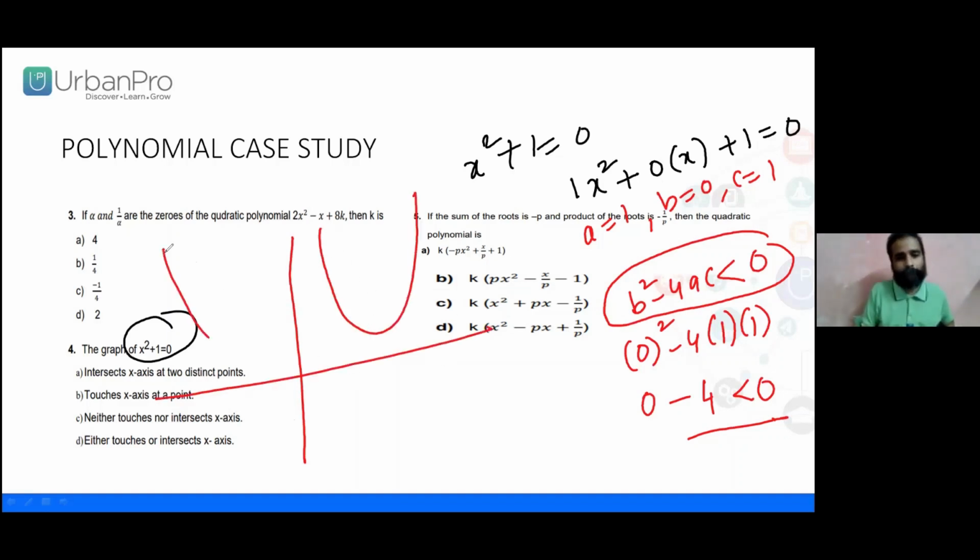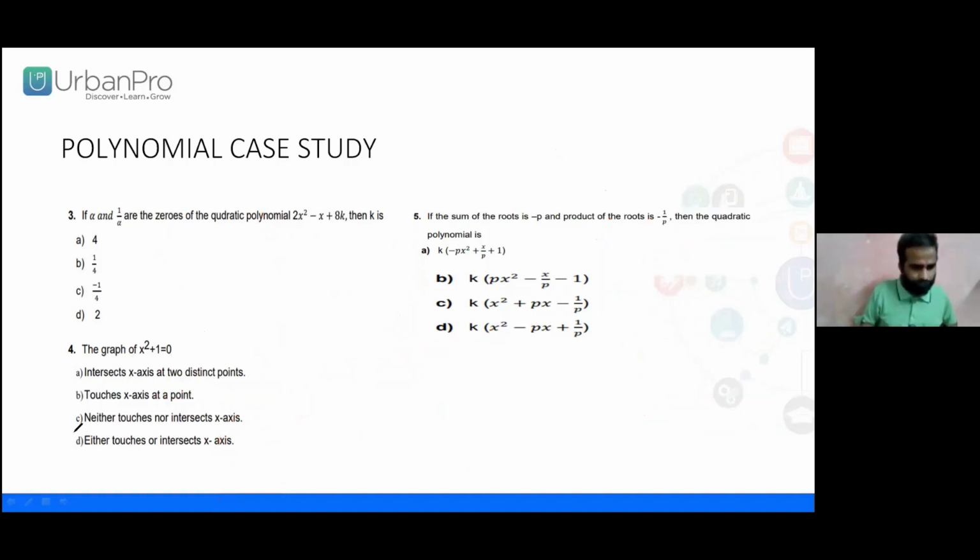The parabola may look like this. Which is not going to touch the x-axis at any cost. Why? The expression or equation is given in x. If it is in y, of course it is not going to connect to y. Done. So neither it touches nor